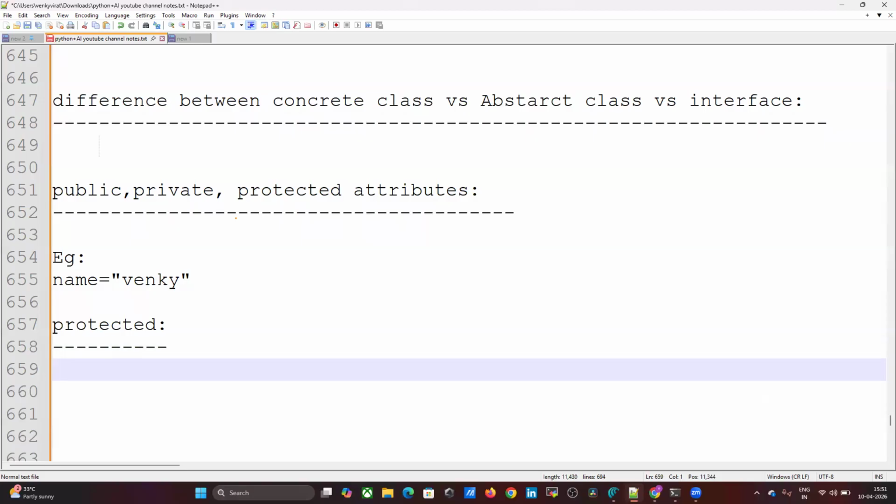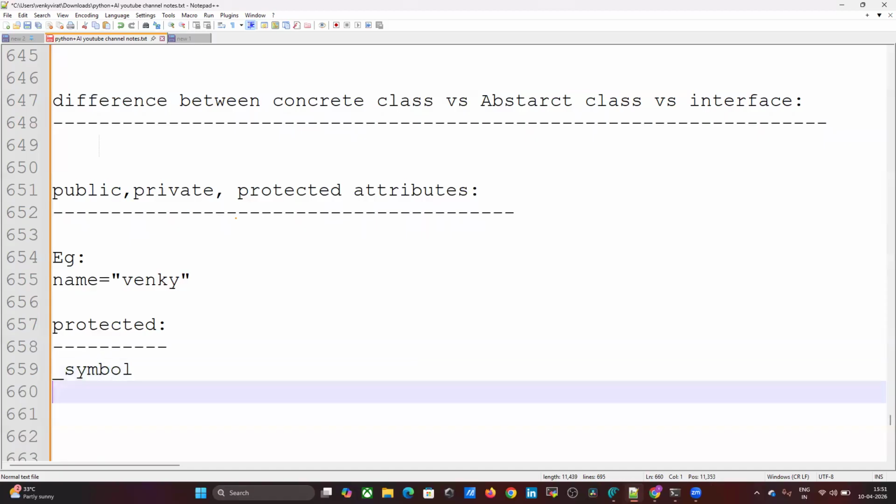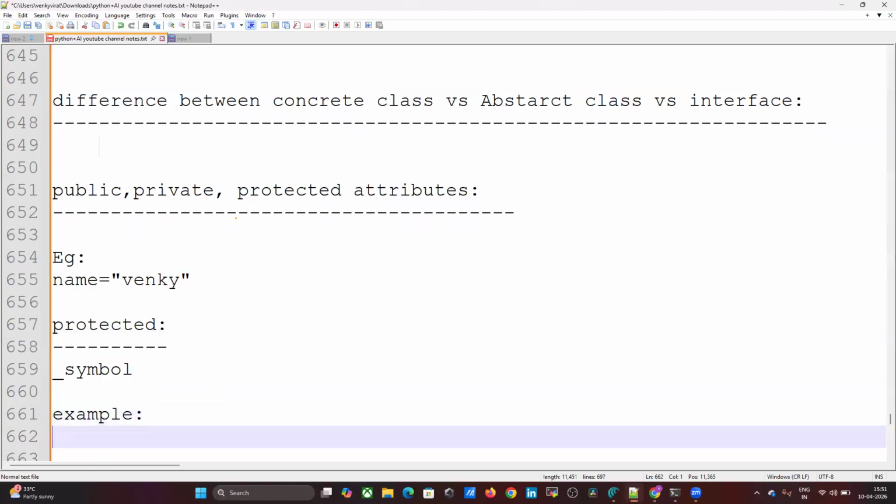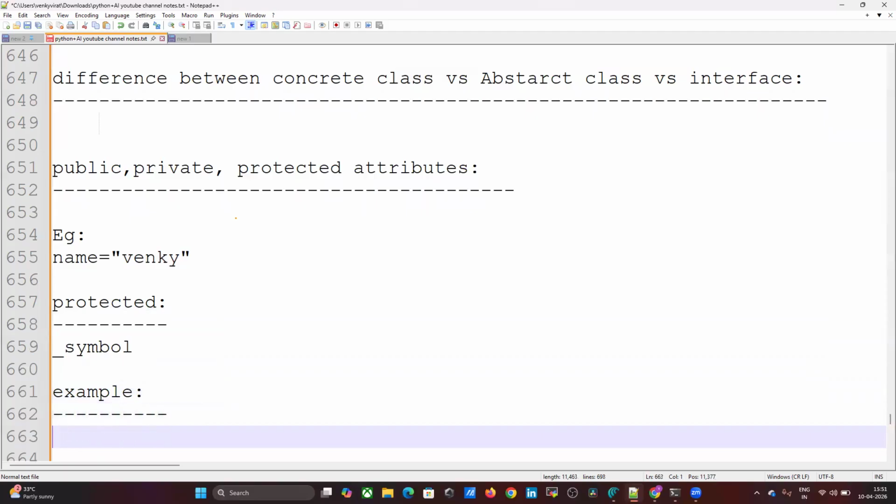How can we define protected? Just use an underscore symbol, for example, underscore variable name equals value.